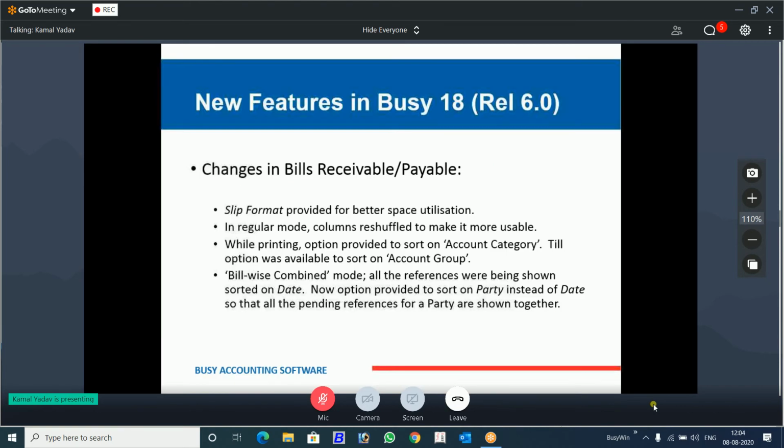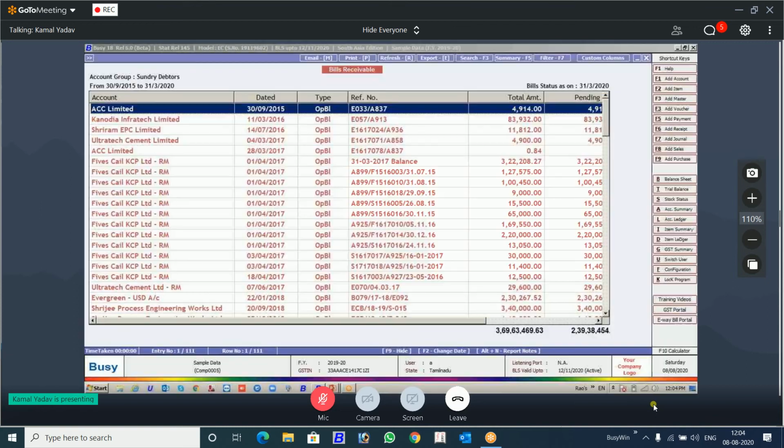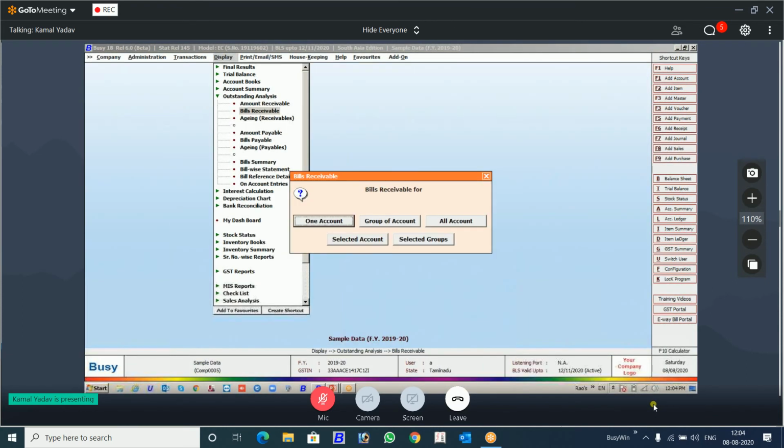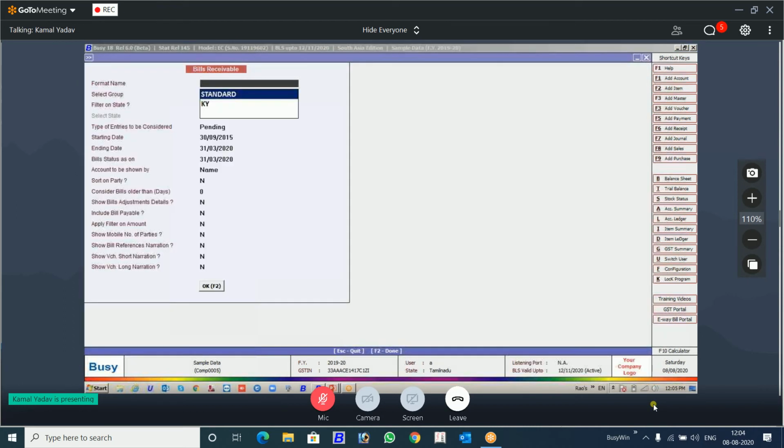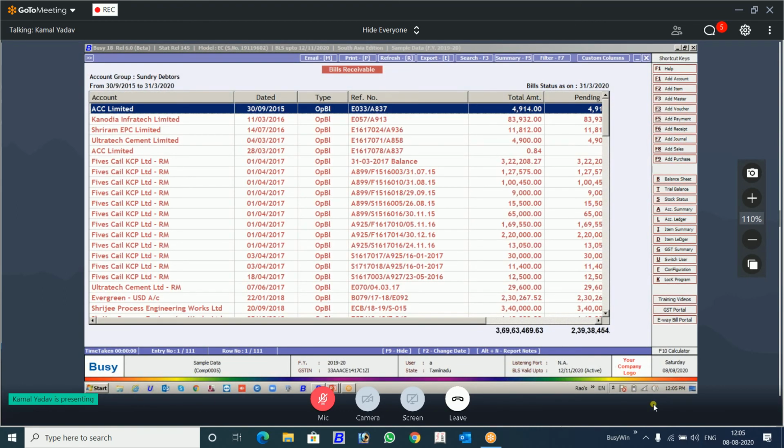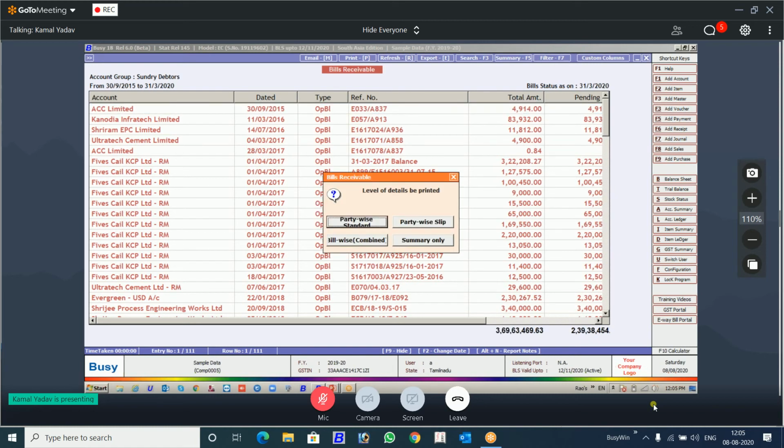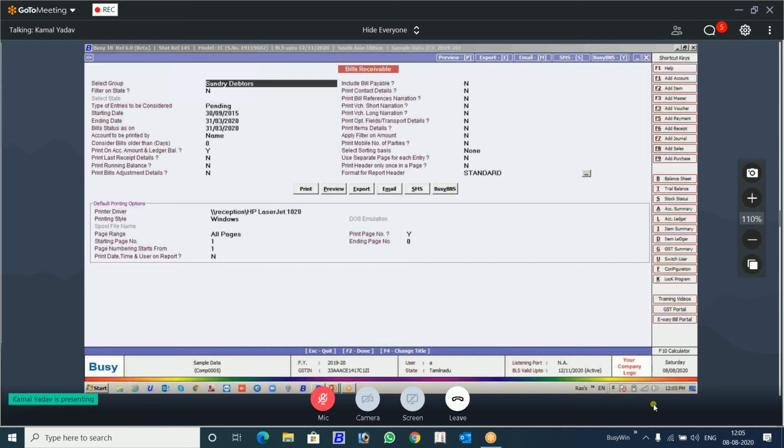Now, if you see, account category wise filtration that I have missed. Okay, I will show you that also. Let's run this report again. Sorting we have seen. Now account category wise we are going to see. Let's take this format. There is a sorting basis. Earlier account group wise sorting was available. Now category wise, if you have defined categories for your accounts, you have defined area in the category, so through that also you can do the sorting.